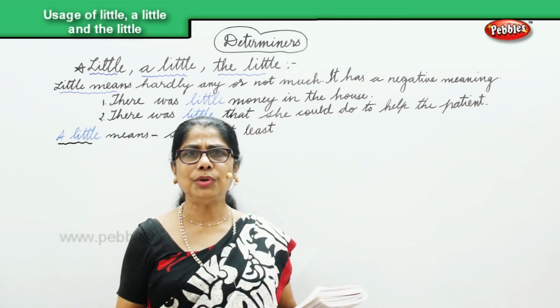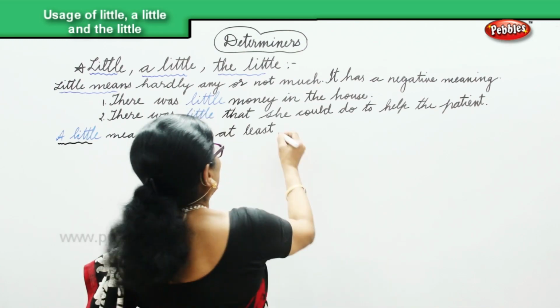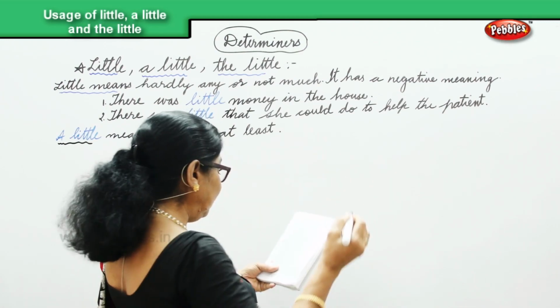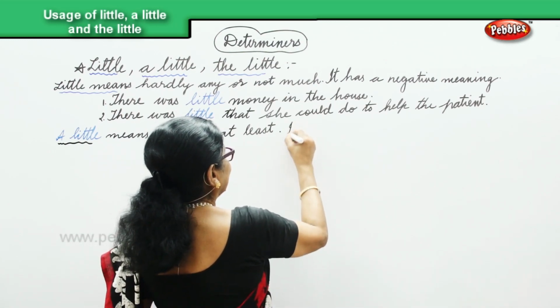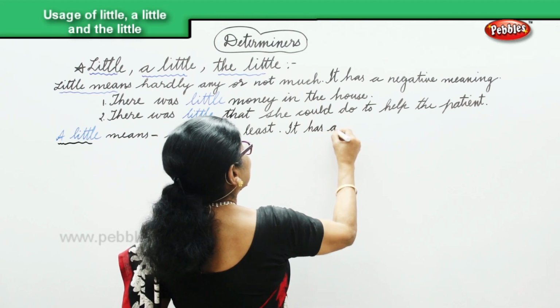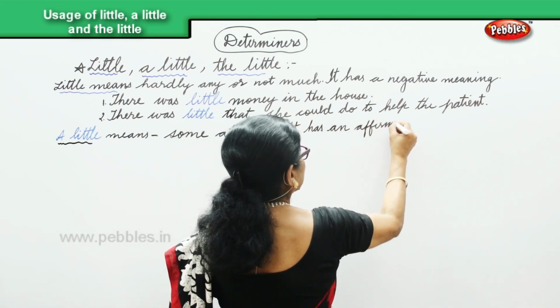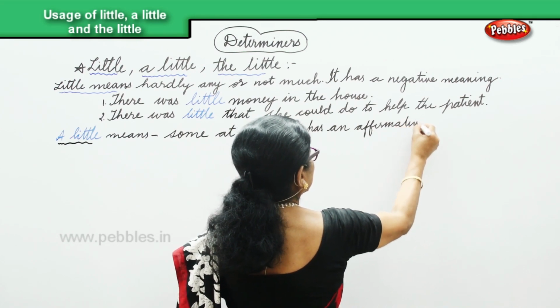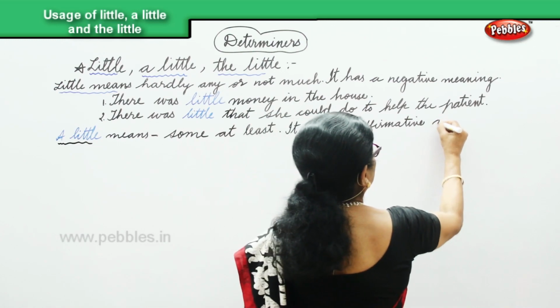There's a little food left there. That means some food is there. Now, when you say a little, it has an affirmative meaning.